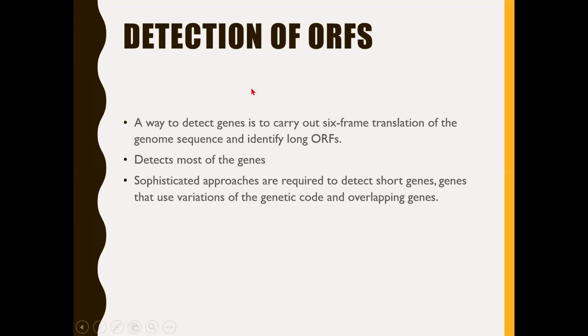So this is how the detection of ORFs will help us in identifying the genes from the genomes. I hope you guys are able to follow. So far what we discussed are different methods of predicting genes from genomes. These methods will look for the presence of characteristic features of the genes, like signals, which are the local motifs of promoters, splice donor sites, acceptor sites, start codon, stop codon, polyadenylation site.